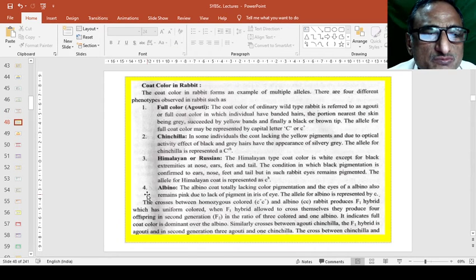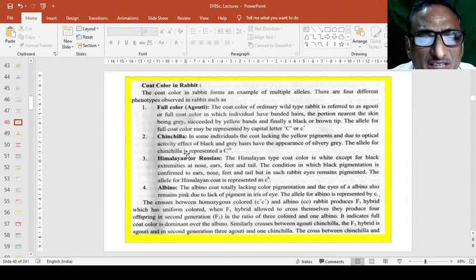Now the coat color in rabbit: the full color, chinchilla color, Himalayan color or Russian color, and albino color.